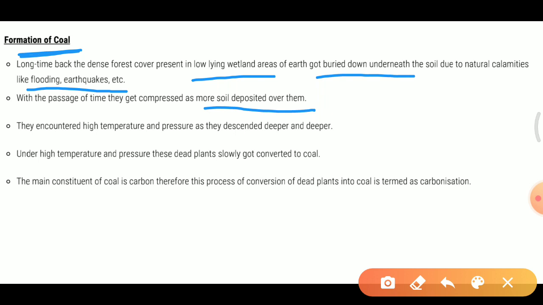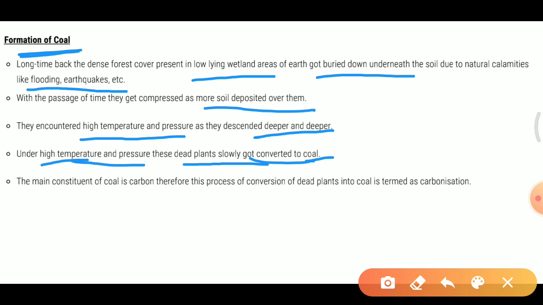They encountered high temperature and high pressure as they descended deeper and deeper. Under high temperature and high pressure, these dead plants slowly get converted to coal.